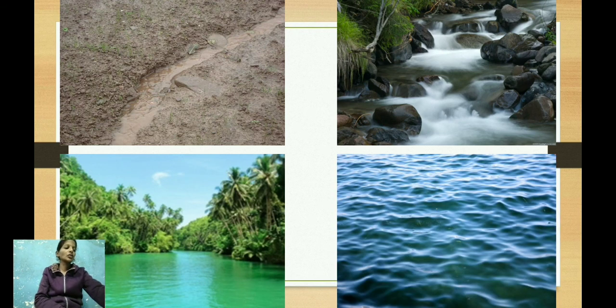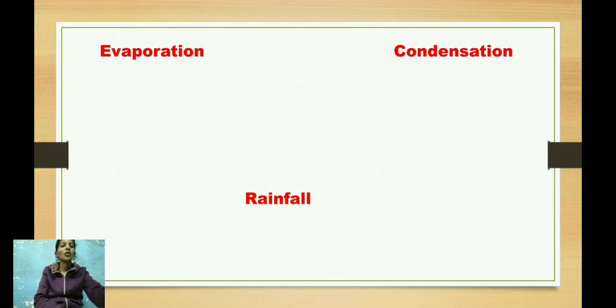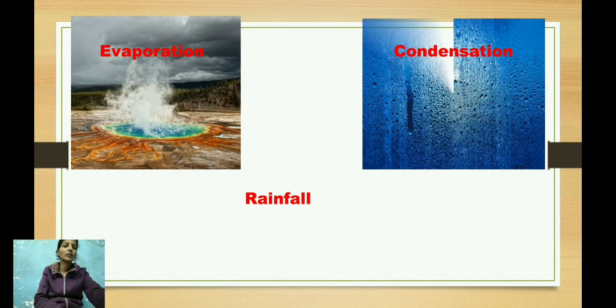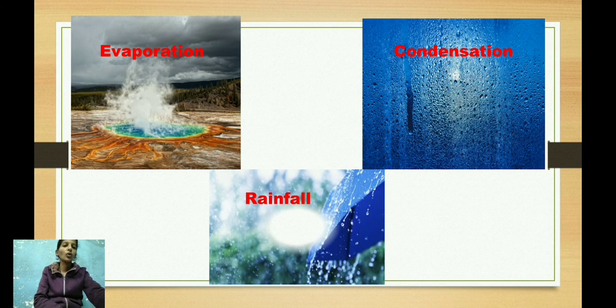Ice in the snow-covered regions also melts due to the heat of the sun to finally flow into the rivers. These processes of evaporation, condensation, and rainfall go on in a continuous cycle. This is known as the water cycle in nature.